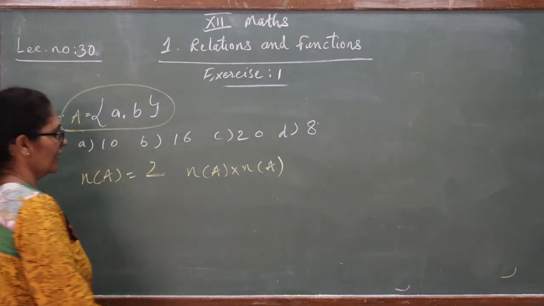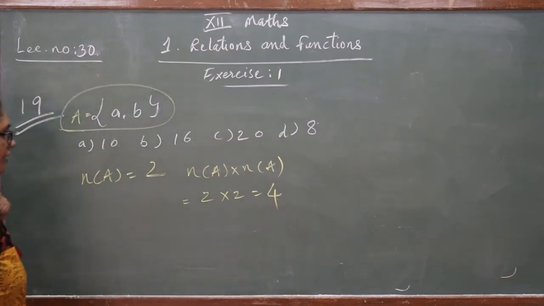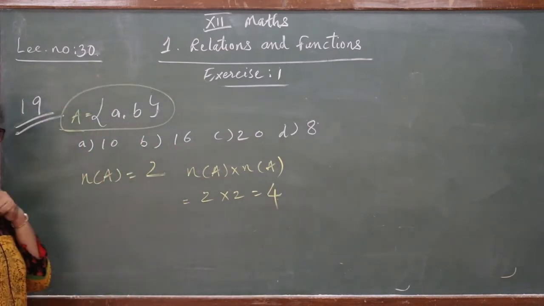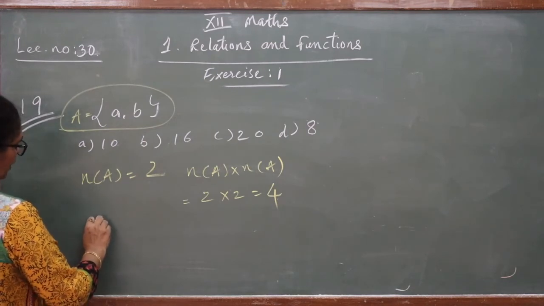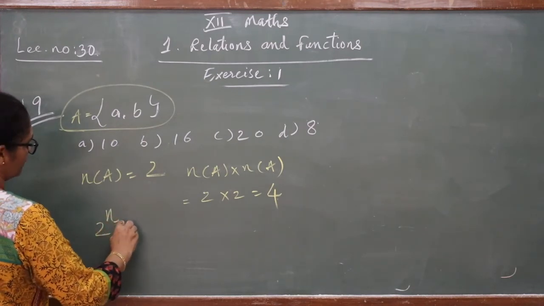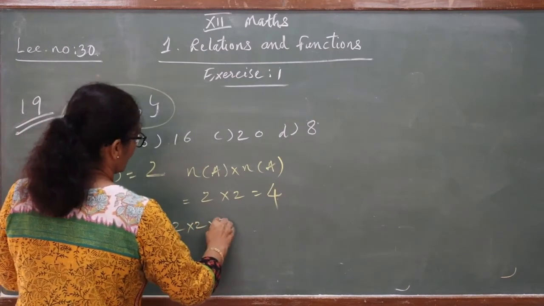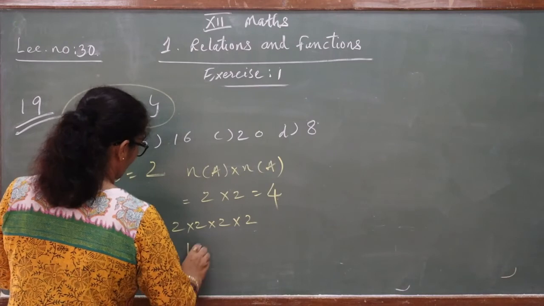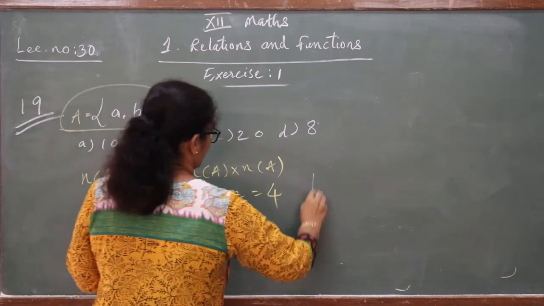So if we write 2, then what is your relation? Binary means 2. So it is 2 into 2, and you get a total of 4. But the 4 also internally changes, so what is the formula for it? Total binary operations is 2 raised to n. So that will be 2 raised to 4, and 2 raised to 4 will be 16. So our answer is option B. The answer is 16.